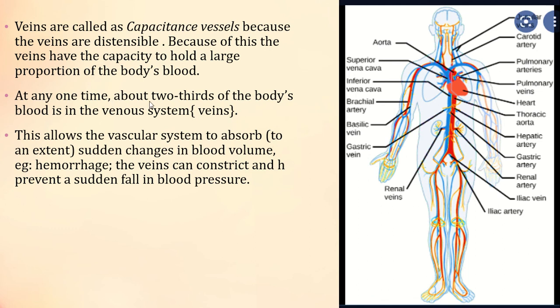At any one time, about two-thirds of the body's blood is in the venous system. Two-thirds of the body's blood is present in the veins. This allows the vascular system to absorb, to an extent, sudden changes in blood volume, that is hemorrhage. The veins can constrict and prevent a sudden fall in blood pressure. So when heavy bleeding occurs, the veins constrict and the sudden fall in blood pressure is reduced.